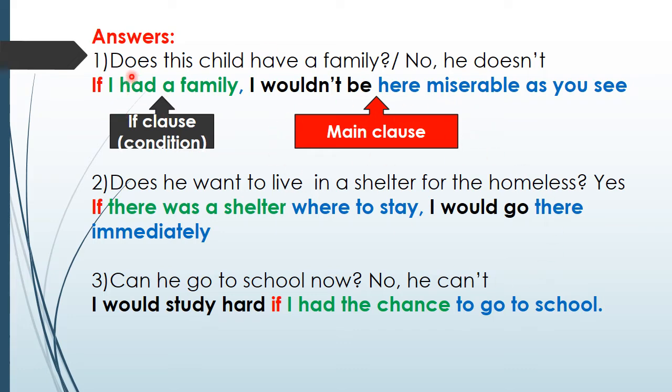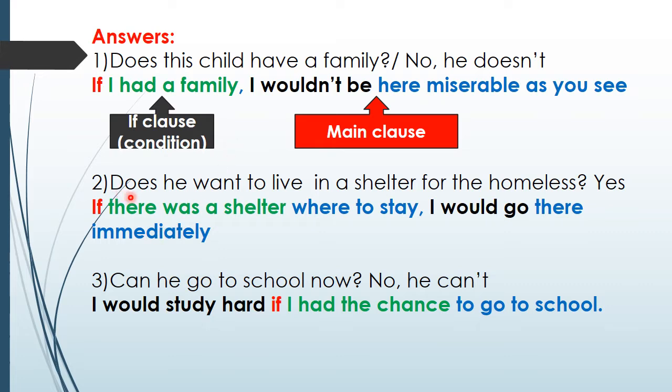Look here, he says, if I had a family. He uses simple past, which means that he doesn't have a family. He says the opposite of what is real. So we say, if I had a family, I wouldn't. He uses also would. I wouldn't be here miserable. So this is the opposite of what exists now. The reality now is different. He doesn't have a family and he lives miserable.